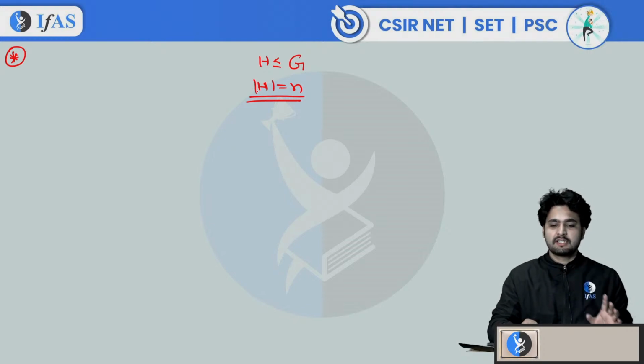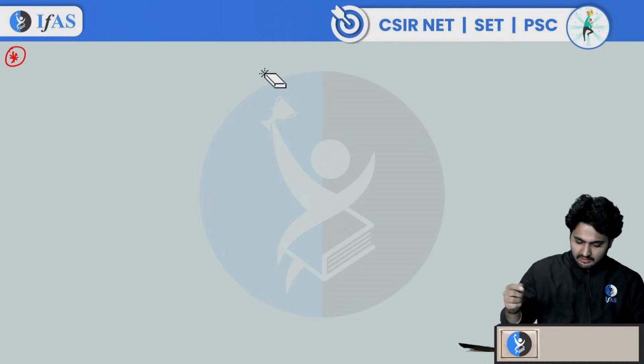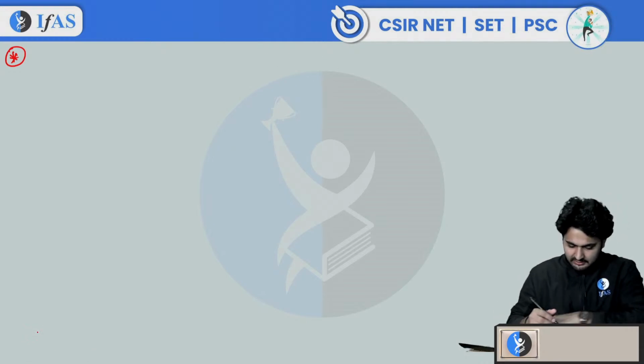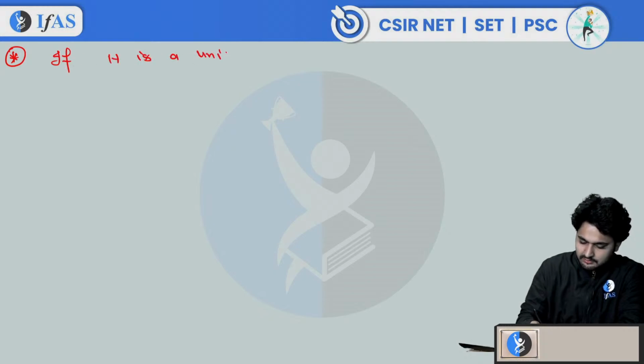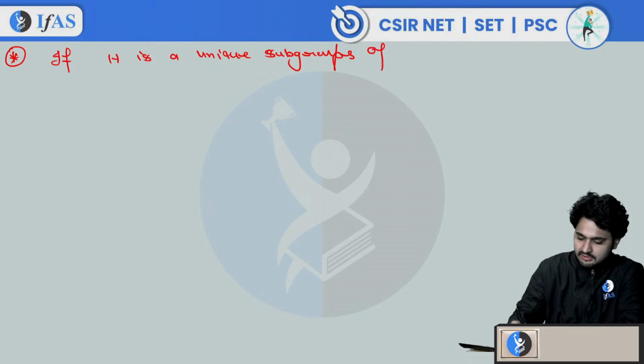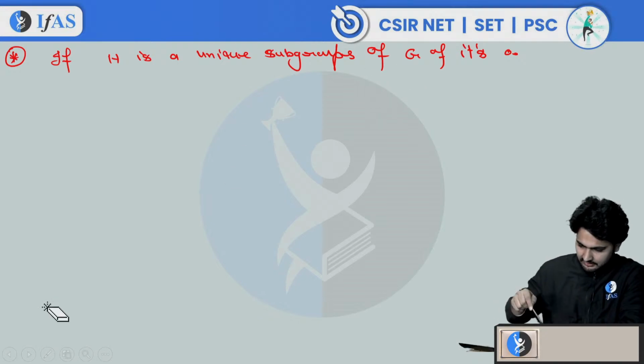And it is also interesting to verify. Let me first write it and then we will verify it. So what this result says is that if H is a unique subgroup of G of its order, let me write it in this way.